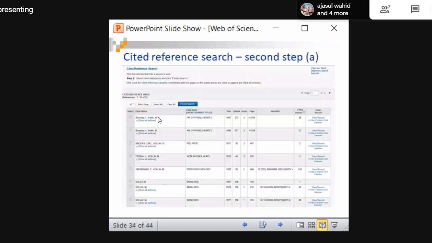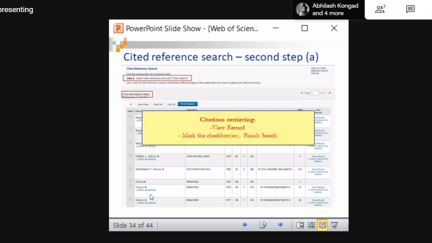See, this is the cited reference work. This is the search results. Here there are different kinds of results coming because this author has collaborated with others also. Here this is our appropriate finding. This particular author is what we want.